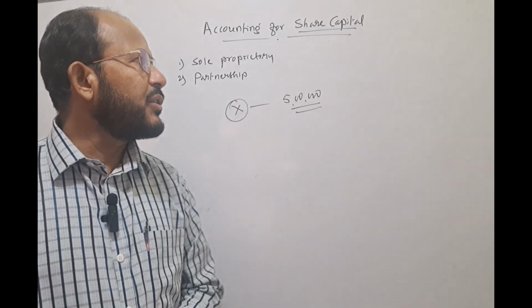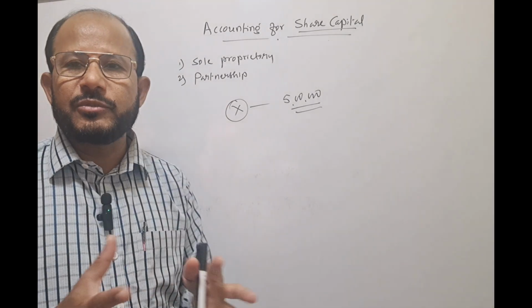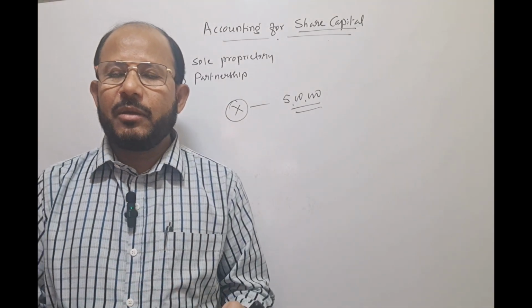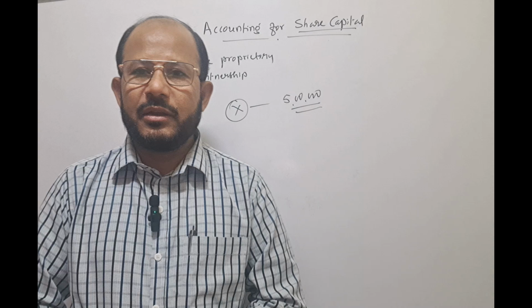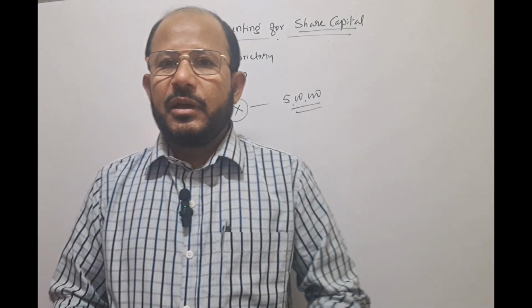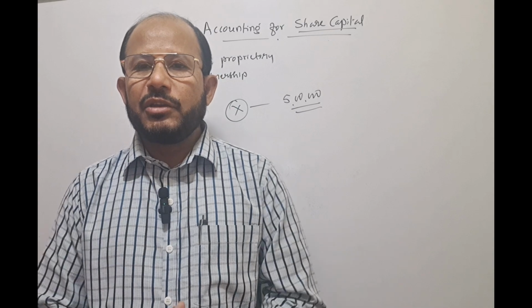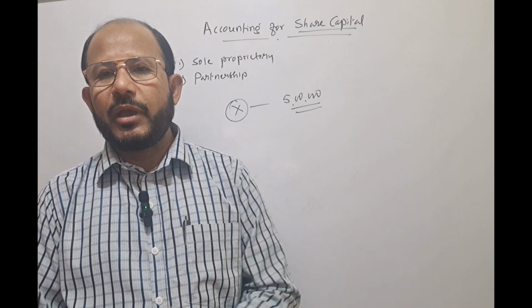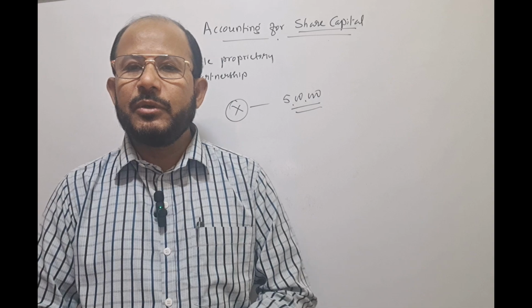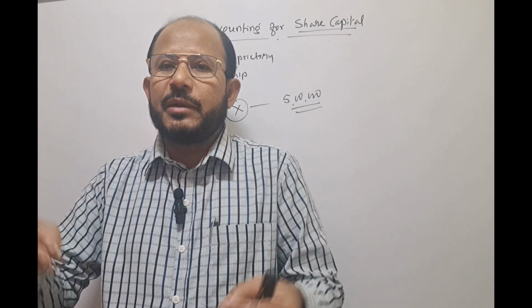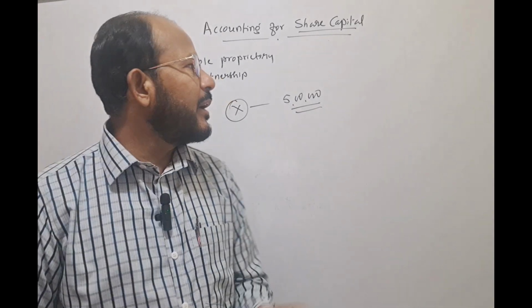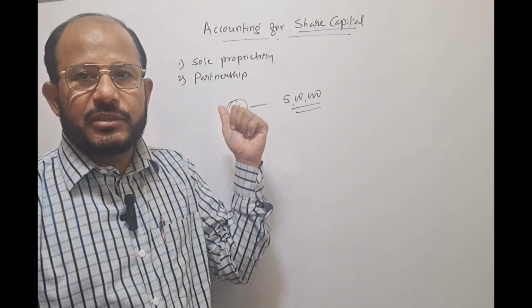Even in the case of a partnership firm, we can say that it suffers from some drawbacks. What are the drawbacks? Here also limited capital will be there, because assume that partners, if they want to establish a large scale industry where a huge amount of capital is required, it is not possible on the part of the members to invest that much capital. That is why limited capital is one of the drawbacks.